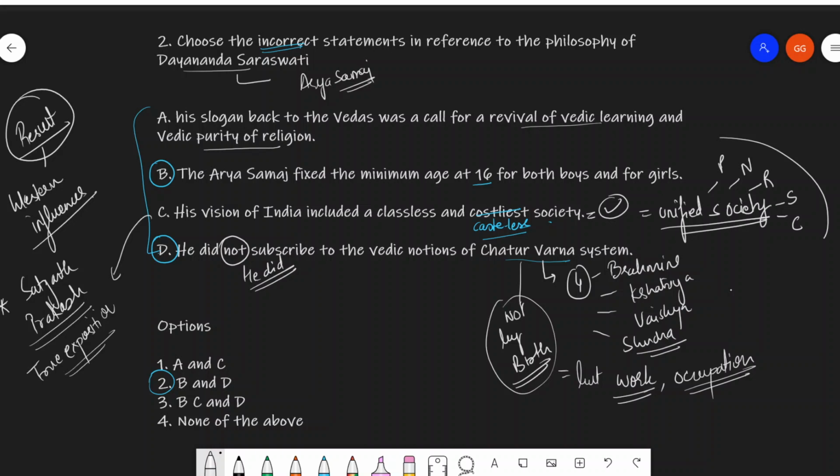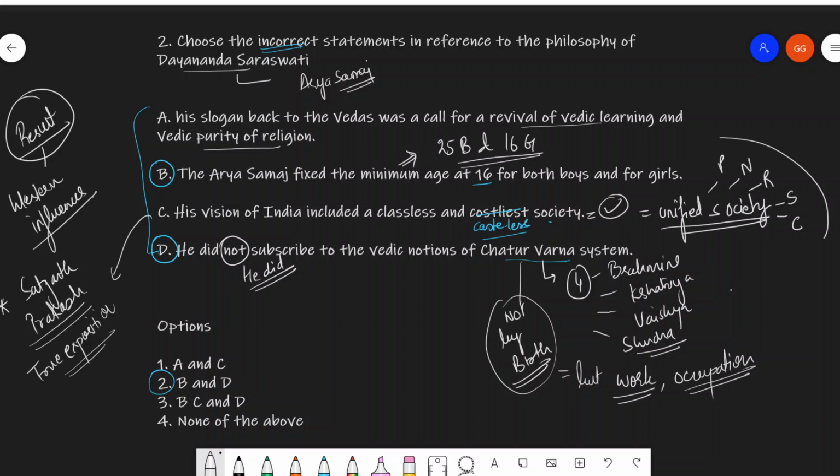Now, the second statement here is wrong. Why? Because the claim that Arya Samaj fixed the minimum age at 16 for both boys and girls is wrong. The age that was fixed was 25 for boys and 16 for girls. Now, this is extremely important.